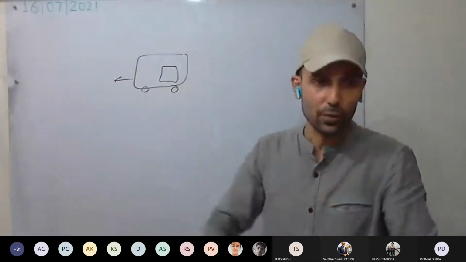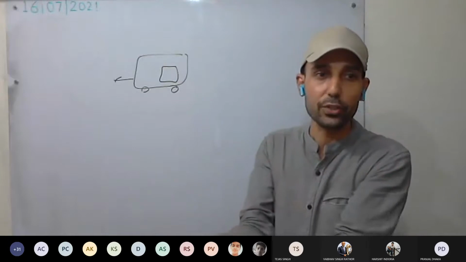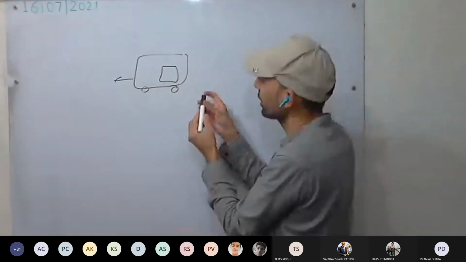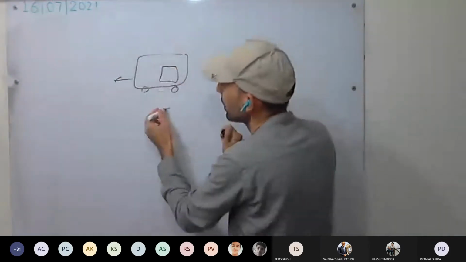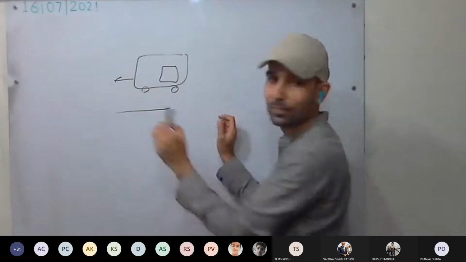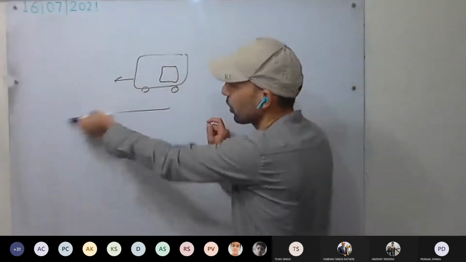Usually, when the person jumps from it, he or she falls forward. For example, this is the person, this is the head, and the train is running. He jumps, comes to the ground. What happens? Falls forward.